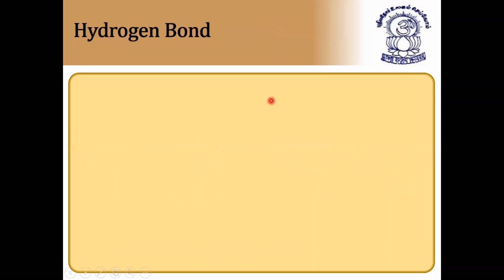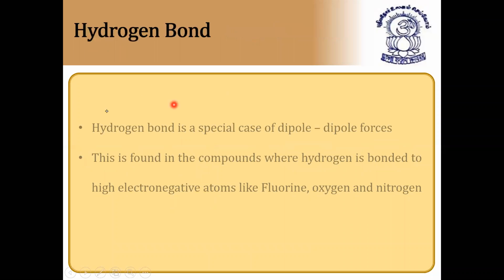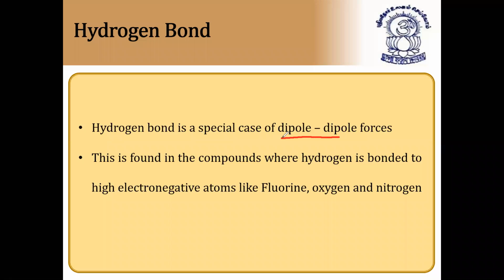Next force is hydrogen bonding. Already you know hydrogen bonding, we have discussed in chemical bonding. So what is a hydrogen bond? It is a special case of dipole forces. Hydrogen bond is a special case of dipole forces, which is very strong. This is found in compounds where hydrogen is bonded to highly electronegative atoms like fluorine, oxygen, and nitrogen. For example, hydrogen fluoride is a molecule. Fluorine is bonded with hydrogen, and this hydrogen is bonding with another fluorine.